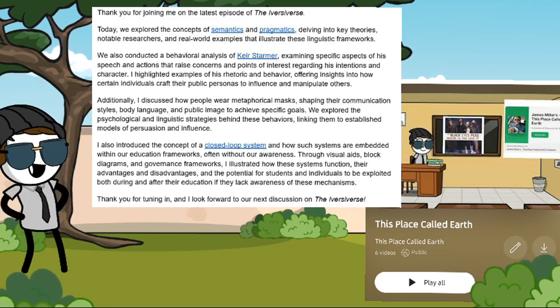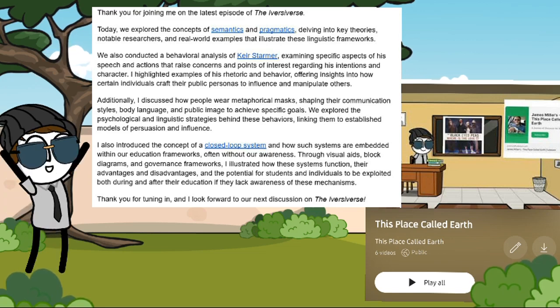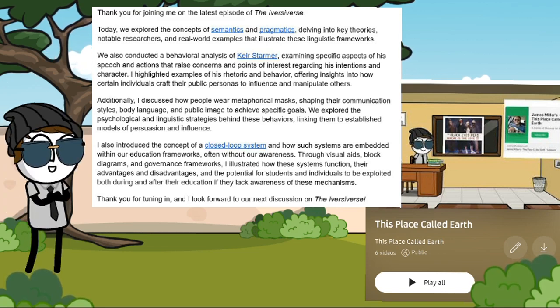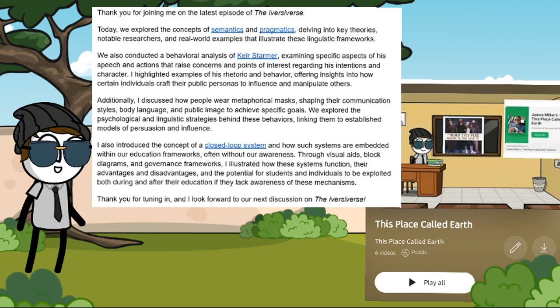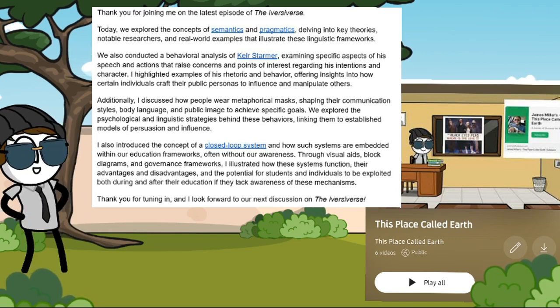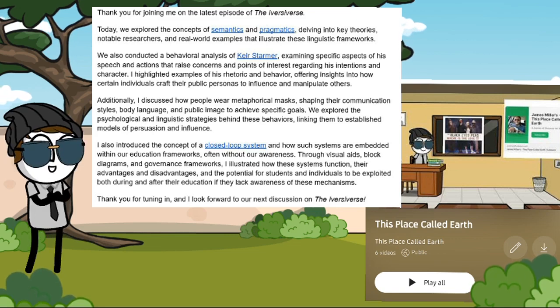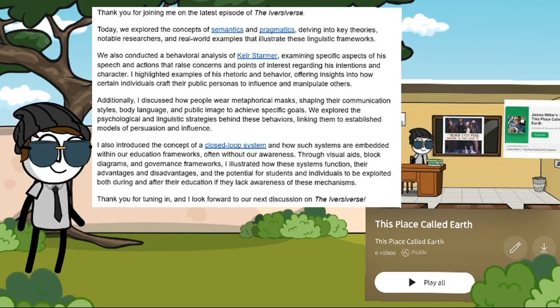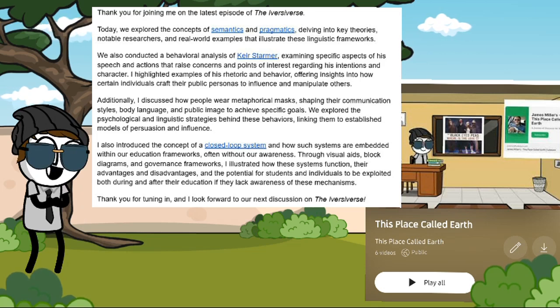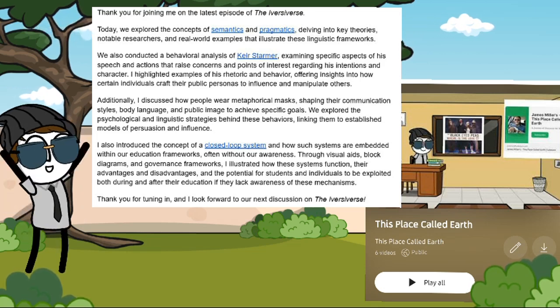I highlighted examples of his rhetoric and behaviour, offering insights into how certain individuals craft their public personas to influence and manipulate others. Additionally, I discussed how people wear metaphorical masks, shaping their communication styles, body language, and public image to achieve specific goals. We explored the psychological and linguistic strategies behind these behaviours, linking them to established models of persuasion and influence.